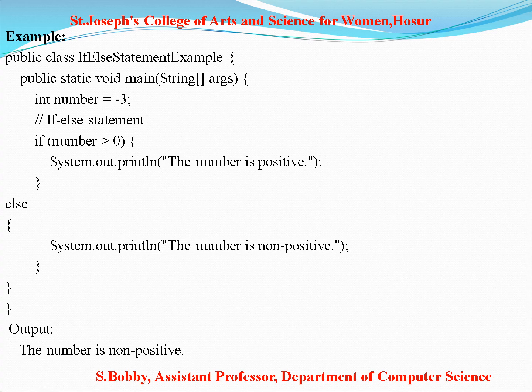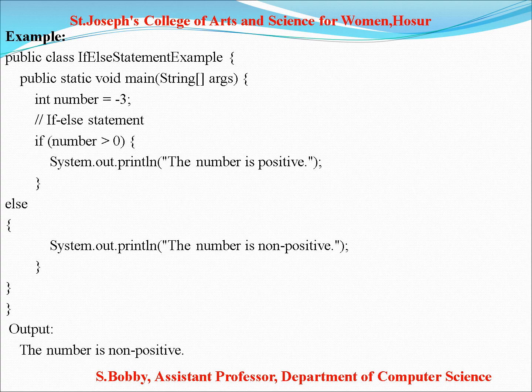Otherwise, the condition is false, which means it enters the else part. Else, System.out.println, the number is non-positive. The statement the number is non-positive will appear. Here number equal to -3. This is a negative value. So the output of this program is the number is non-positive.